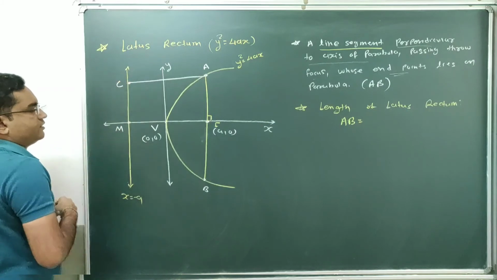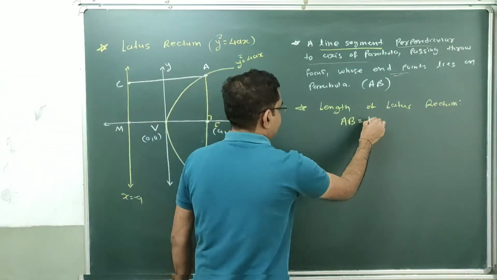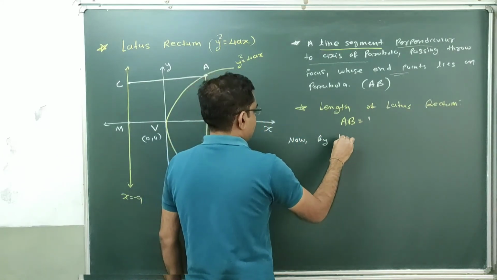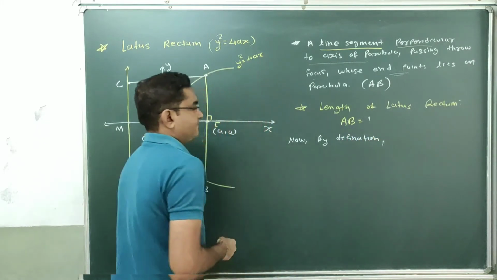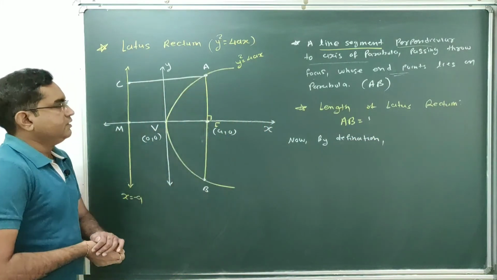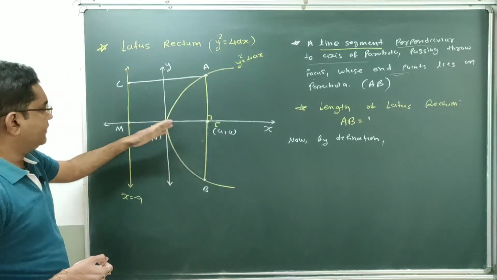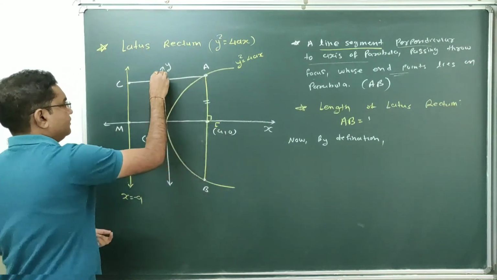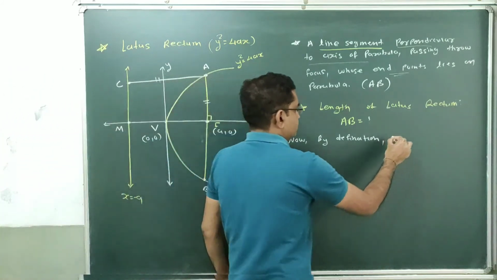Let's say this is point C. So by the definition of parabola, any point which lies on this parabola has equal distance from this fixed point and this fixed line. So these both distances are equal. So we can say AC equal to AF.